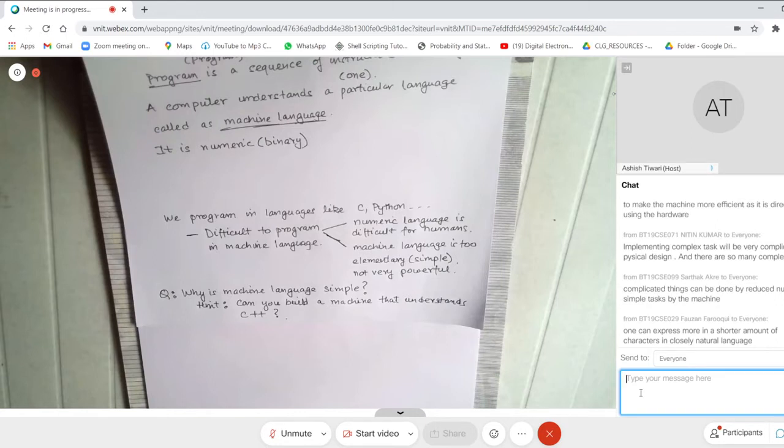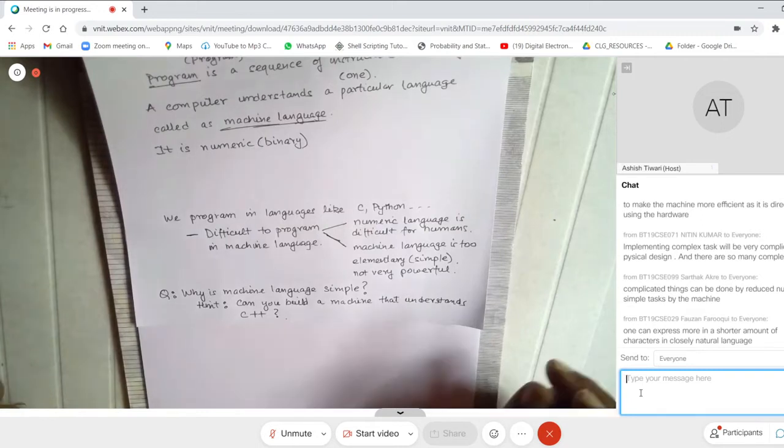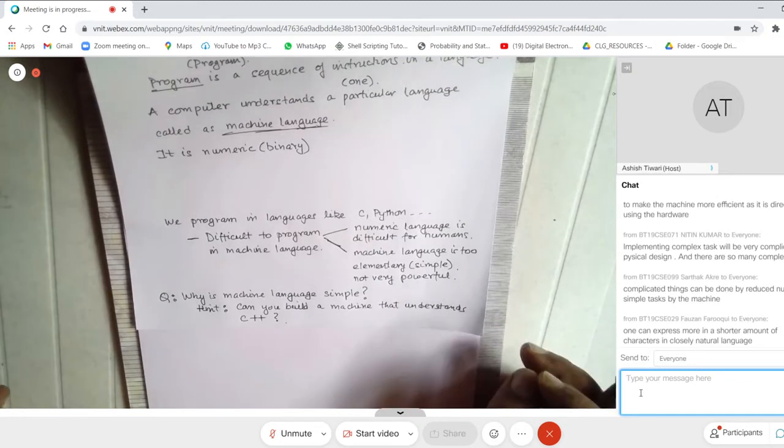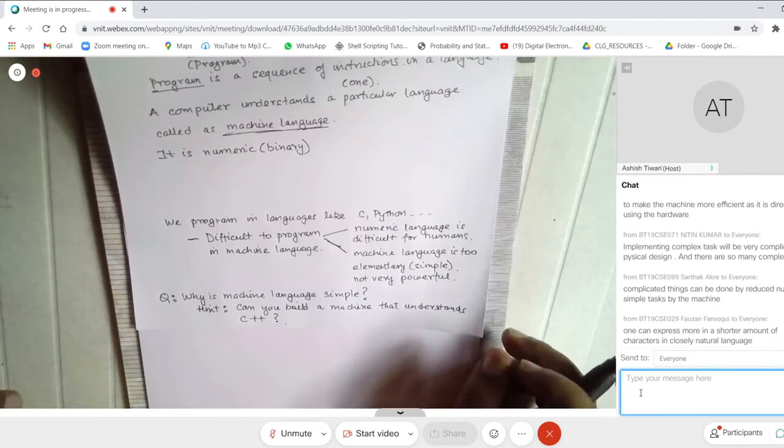So in fact, these languages that we use to program, again, they are not natural languages, right? Still we don't have computers, or efficient computers, which can understand natural language. So we're not talking of natural language. We are only talking of programming languages, right? So that's a correction.